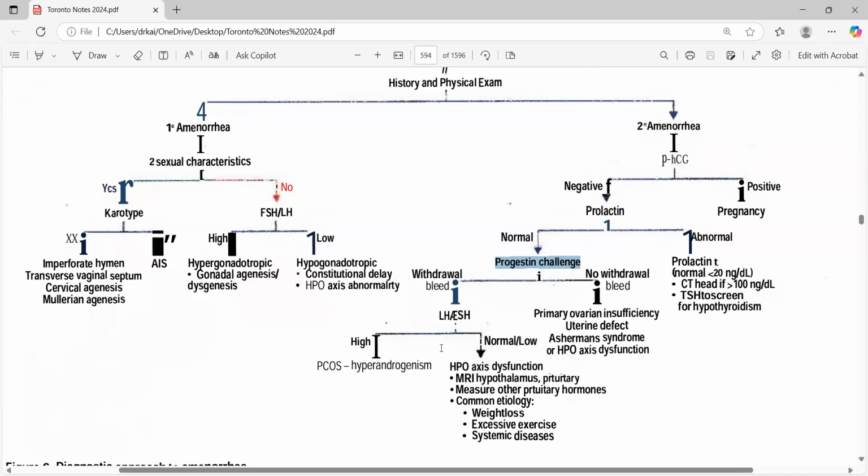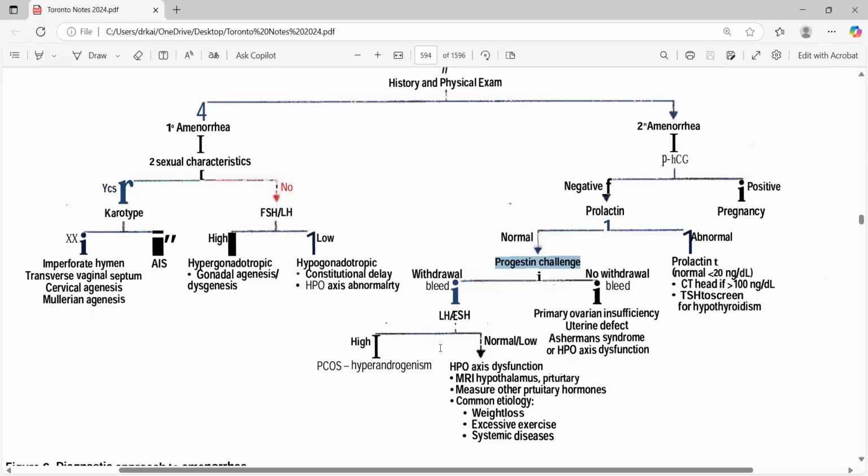Okay. So with progesterone challenge, sometimes they give you a secondary amenorrhea case, and they do mention in the scenario that pregnancy has been ruled out. What is the next step? It's very unlikely we go for prolactin. They just directly jump to progesterone. So why are we not going for prolactin? Because if there is no headache, no blurry vision, no breast nipple discharge, in those cases we don't go for prolactin. So don't always follow what is written in this table.